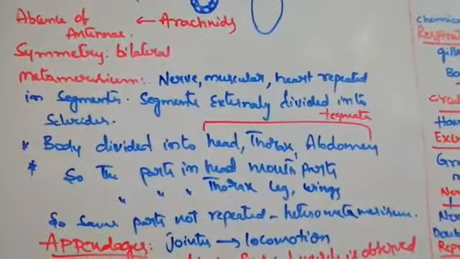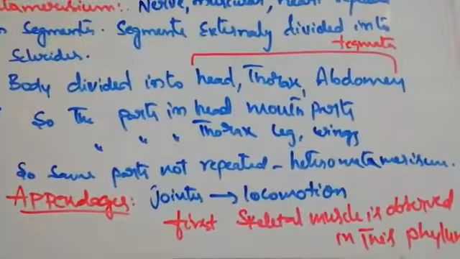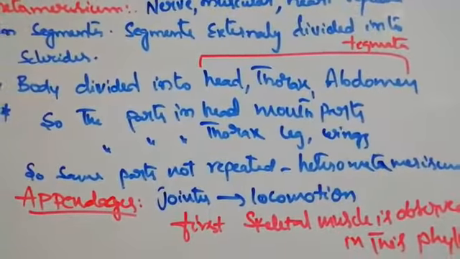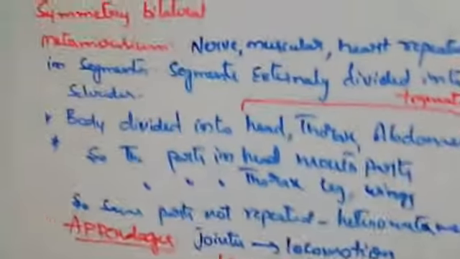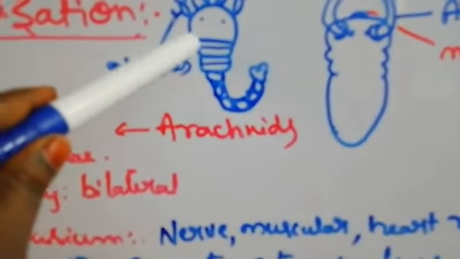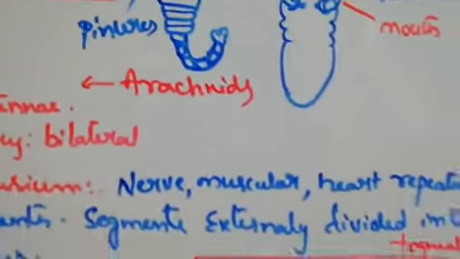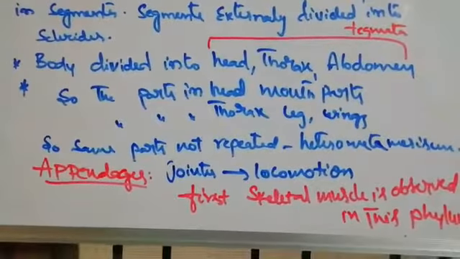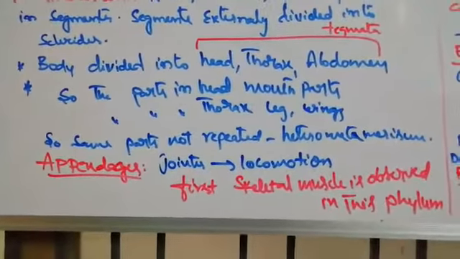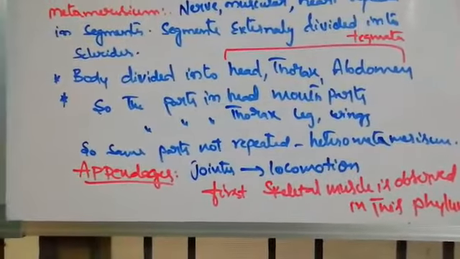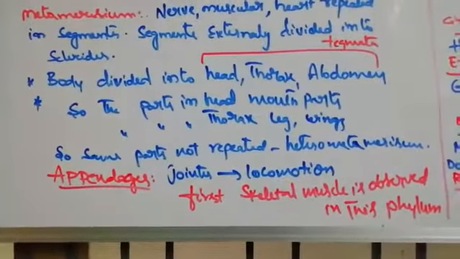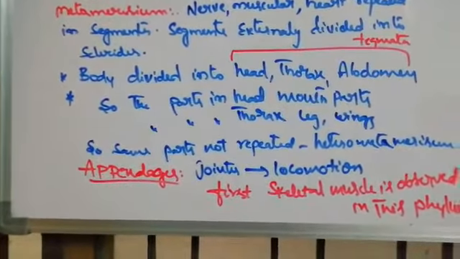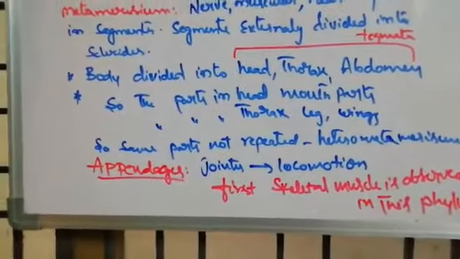That's why this metamerism is called heteronomous metamerism. Appendages here mean the joints between these segments. This is one segment, this is one segment. The joints between the segments are called appendages or joints, which are helpful for locomotion. So for the first time, these joints and skeletal muscle are observed in Arthropoda only.